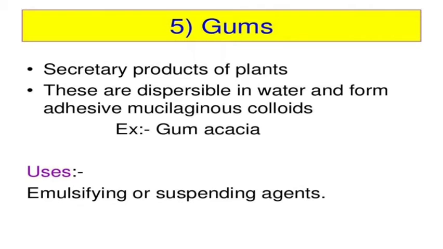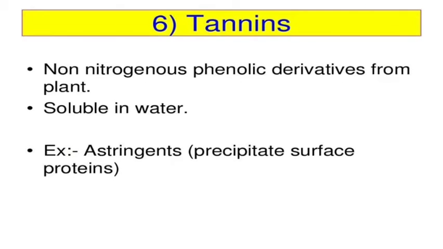Next is the gums, secretory products of the plants. These are dispersible in water and form adhesive mucilaginous colloids. Example is gum acacia, used as an emulsifying and suspending agent. In syrup making we use it as an emulsifying agent or suspending agent. We prepare syrups and lotions.